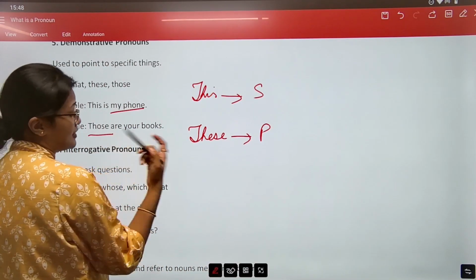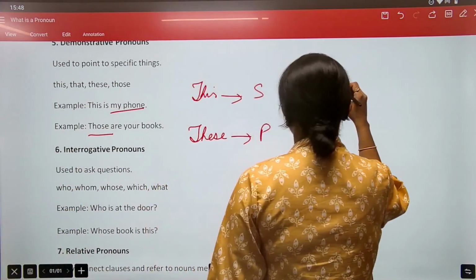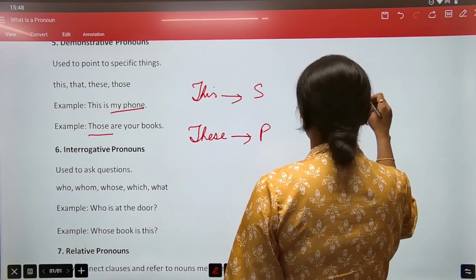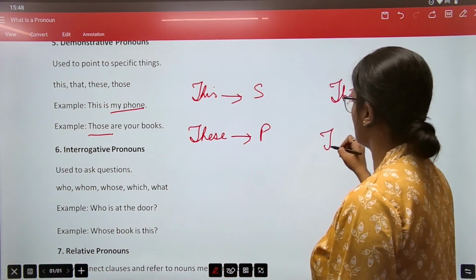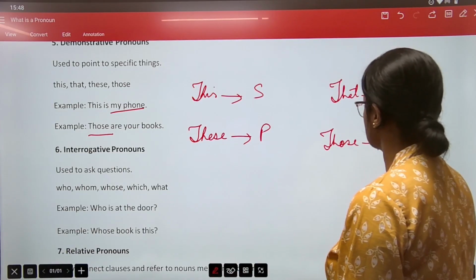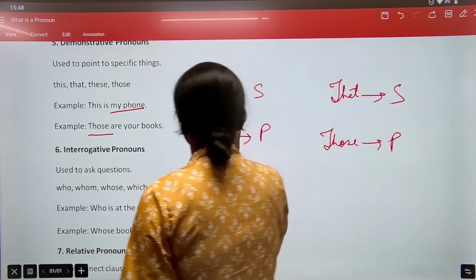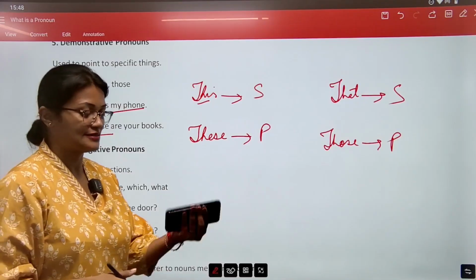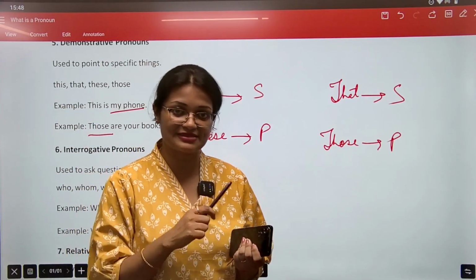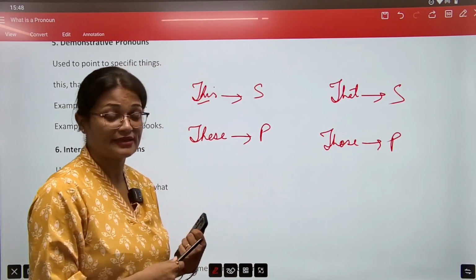Now, those कब use होता है? पहले हम singular देखते हैं, that कब use होता है? That भी singular होता है and those, it is used in plural terms. But remember, this is used when something is near to you. Just like I'm holding the phone, so I can say this is my phone. Okay, because I'm holding it, it is near to me.